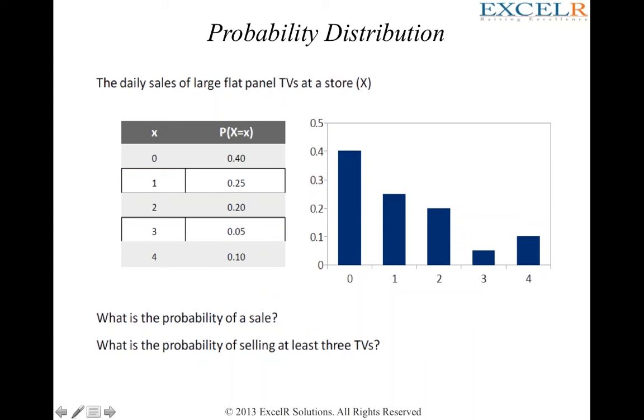If I can represent all these events on the x-axis, event here happens to be the count of the television sets sold.